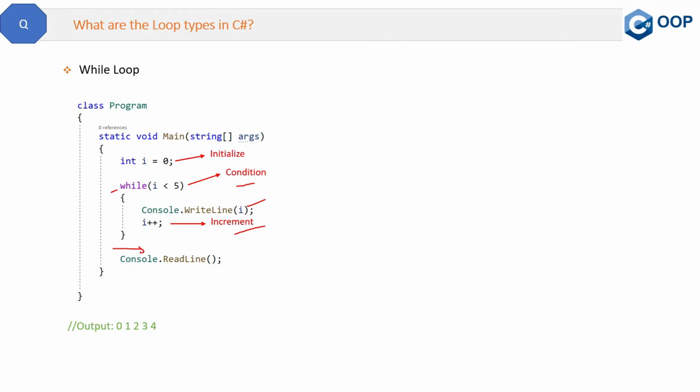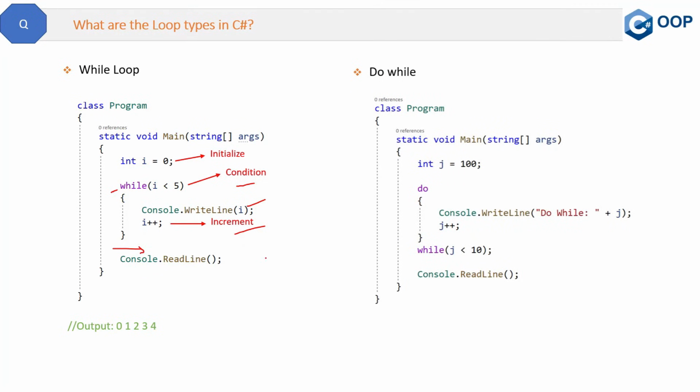Now the second loop is do while loop, and here is the code of the do while loop. The only difference between while and do while is the statement inside this do must execute first time, irrespective of this while condition. Whether it is true or false, this statement inside do will execute at least one time. So if you see the output, as I said, the statement executes at least one time, irrespective of while loop.